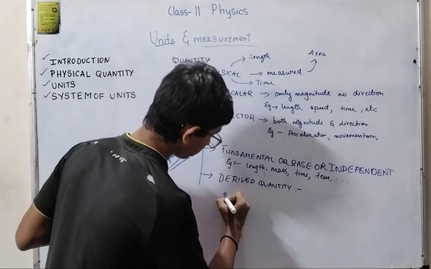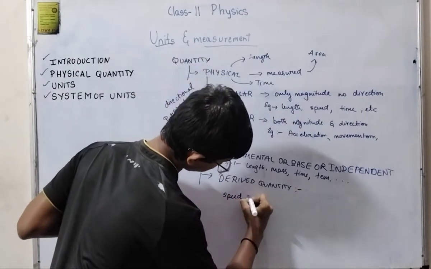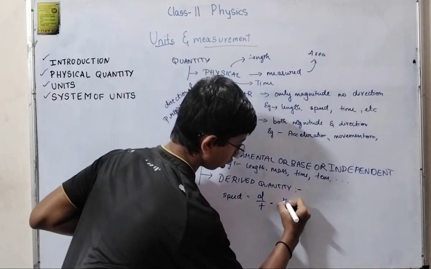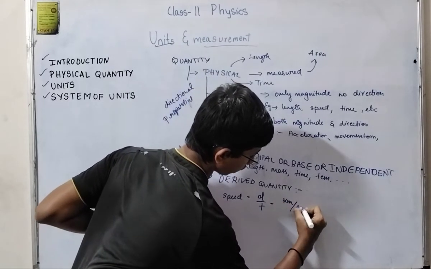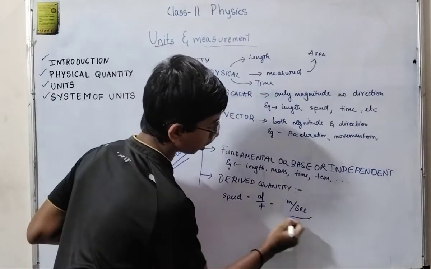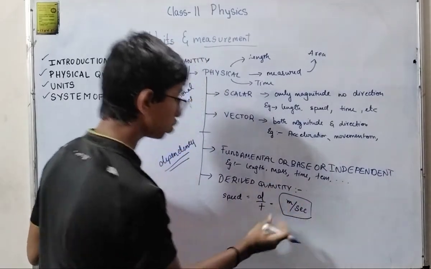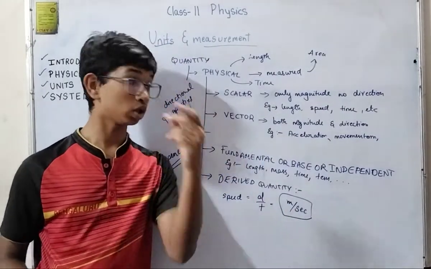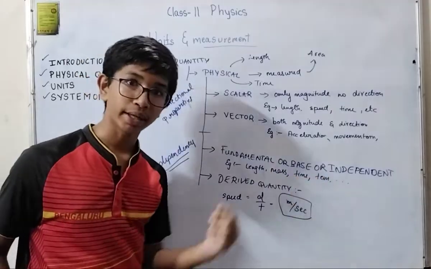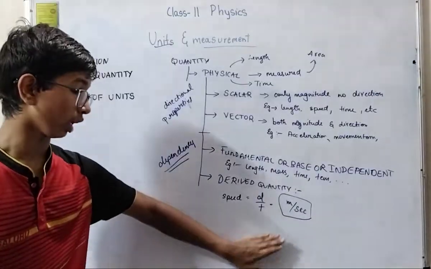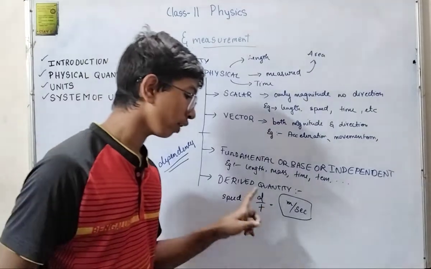Example, speed is d by t, right? Meter per second. This is using meter and a second, two quantities. These two are fundamental quantities. So this is a derived quantity. So remember this point, very important.